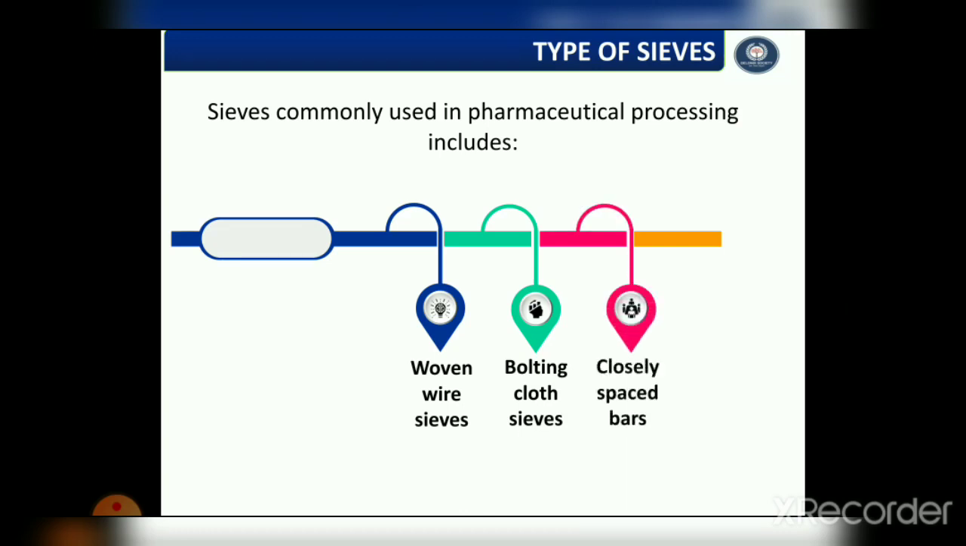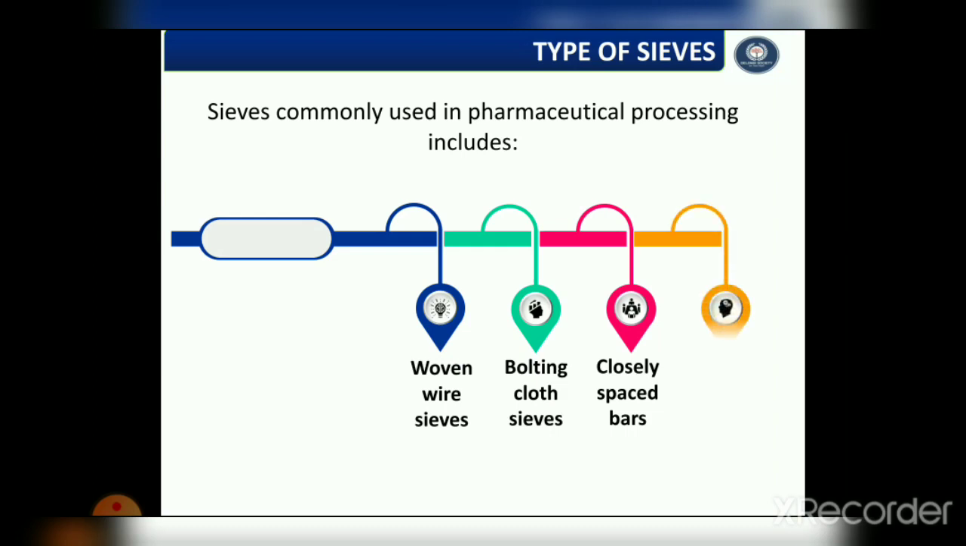The third one is the closely spaced bars or bar screen. Bar screens are generally used in handling large and heavy pieces of material. The bars are fixed in a parallel position and held by cross bars and spacers. Bars which taper in thickness from one end to the other are recommended because they tend to avoid blinding. These are used in coarse sizing.